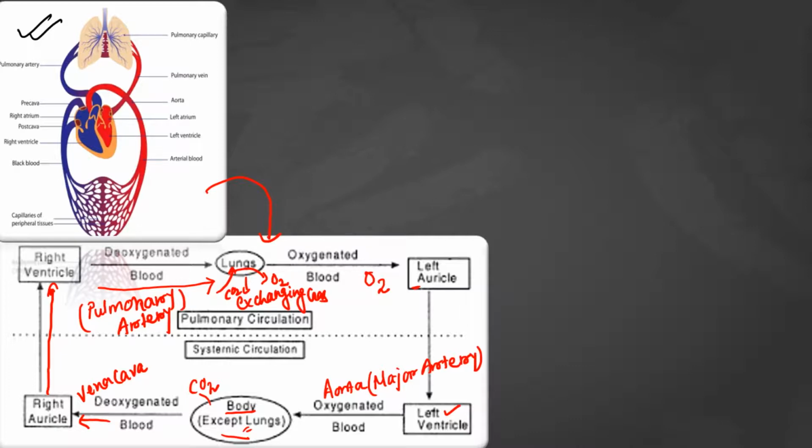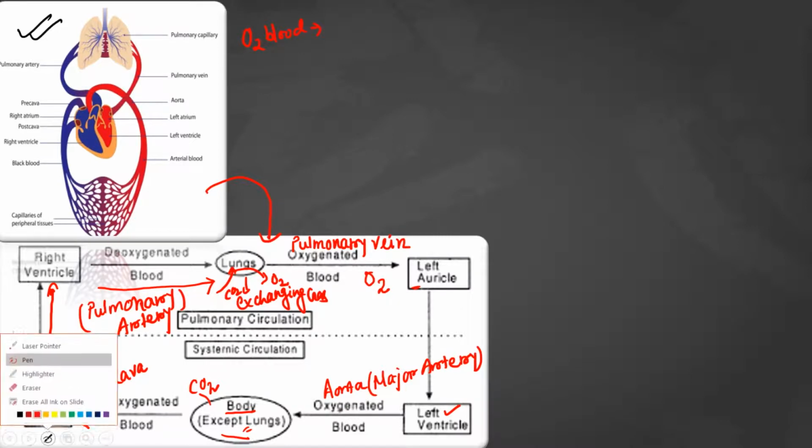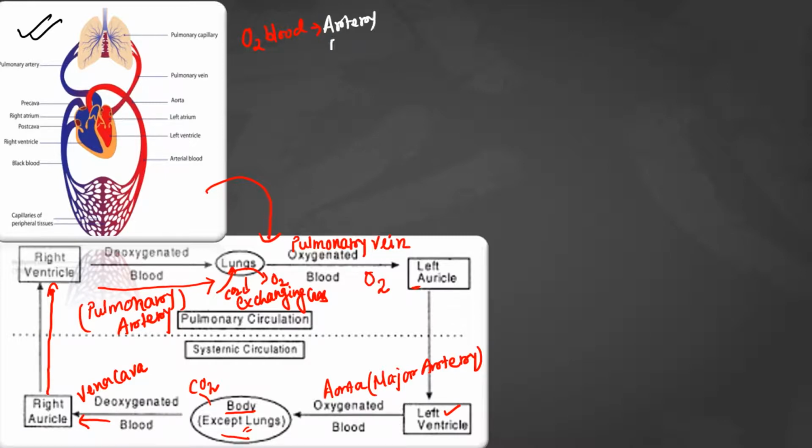and this oxygenated blood again will come back to our left auricle through the help of the pulmonary vein. Vein generally carries deoxygenated blood, but this is an exceptional blood vessel which carries oxygenated blood. Very simple idea: which one carries oxygenated blood? The oxygenated blood is carried by artery, except pulmonary artery.